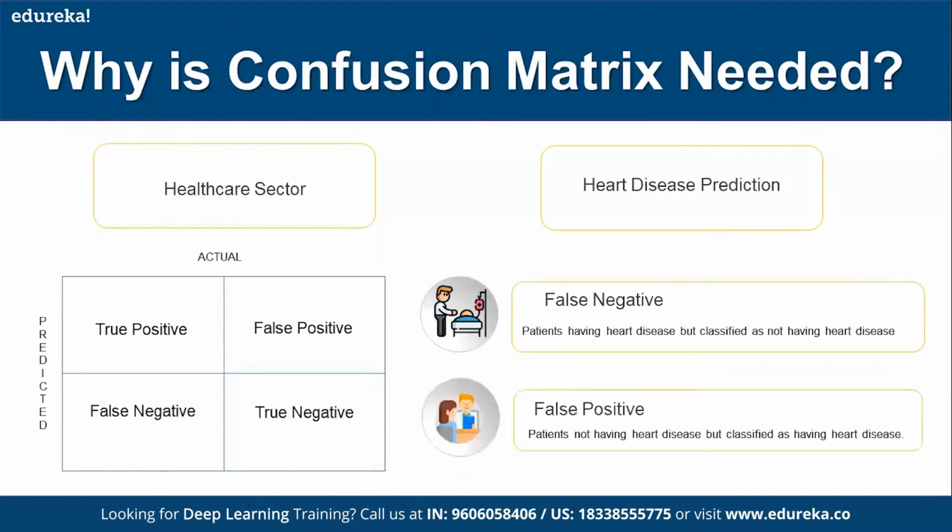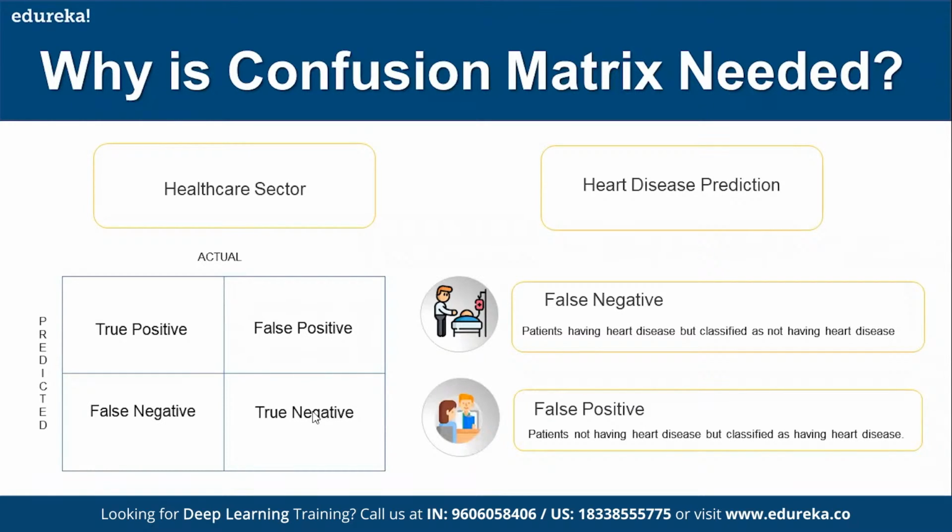So before we talk about false positive and false negative, which are given here, true positive means we know that a patient has a heart disease, because we are talking about this problem, heart disease. We know the patient has a heart disease, which is the actual value from the observation, and your machine learning algorithm, the classification algorithm, also predicted the same. Then you call it true positive.